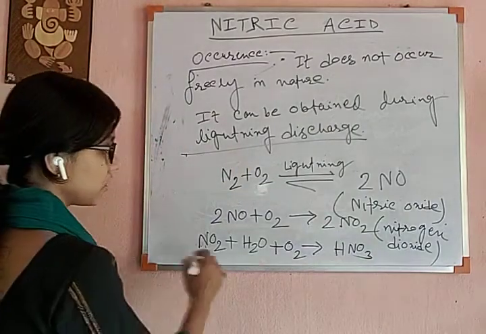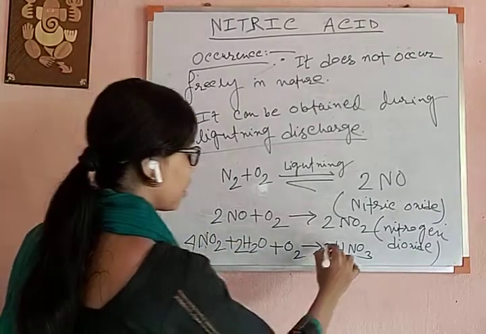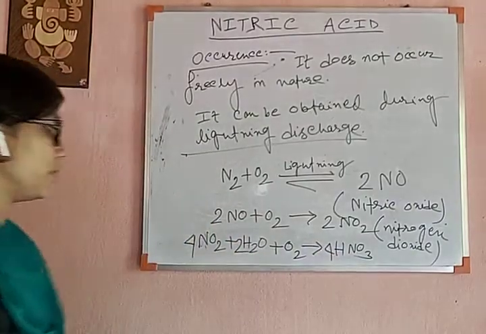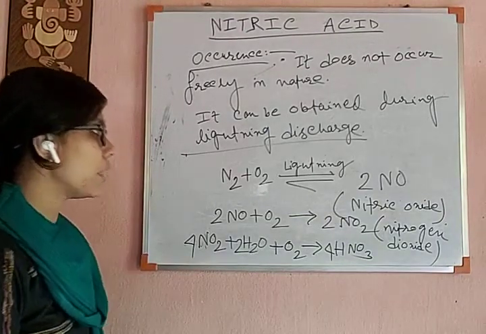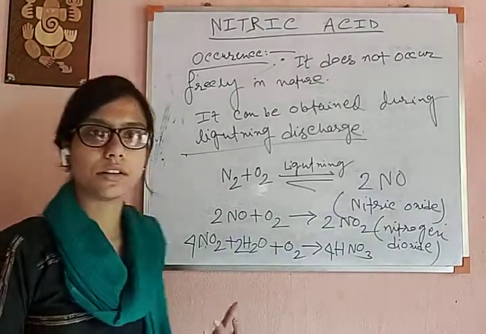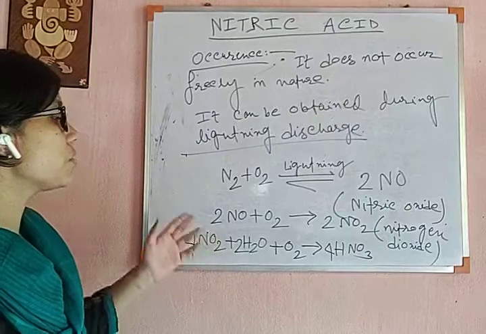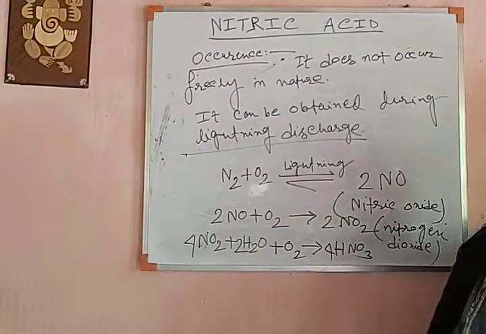You have to balance it like 4NO2, 2H2O, and 4HNO3. This is the balanced three-step reaction that occurs during lightning discharge and produces nitric acid in nature.